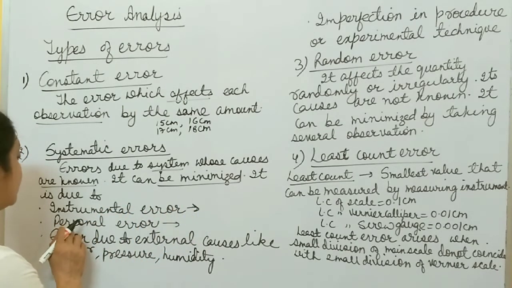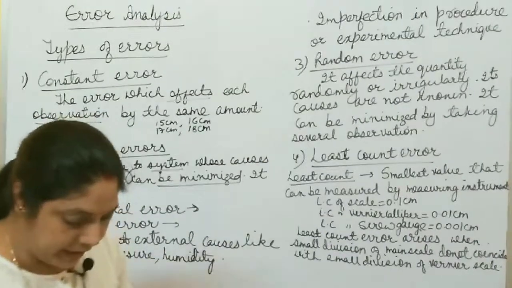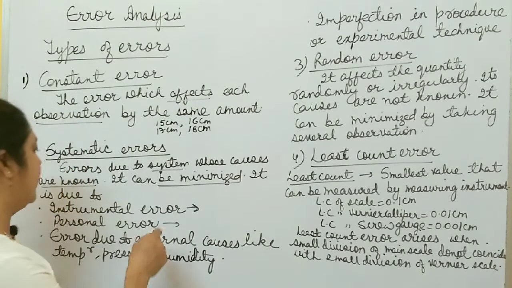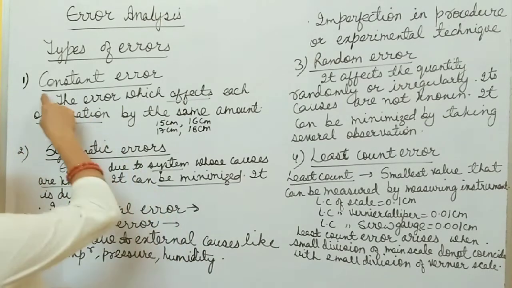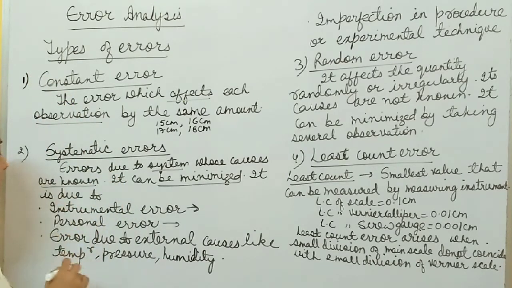Second cause is personal error. Due to one's own mistake, right? It arises due to improper setup of any measuring instruments. You can also say it is a constant error. It means this constant error also comes under systematic errors.